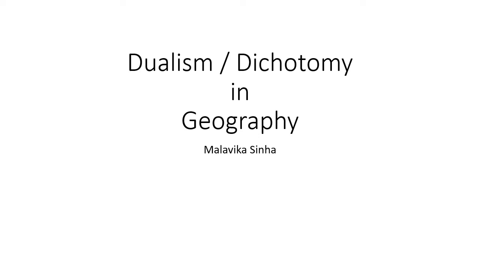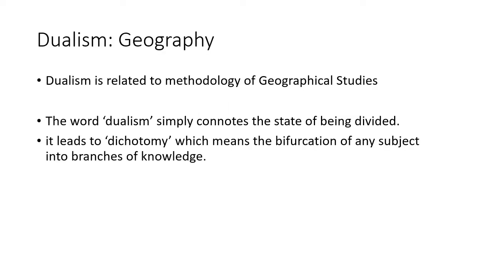The topic is dualism, or the dichotomy, in geography. The word dualism indicates dividing anything into two parts. Dualism is related to the methodology of the geographical study. It simply means the state of being divided. Dualism in geography is a conceptual contrast stance in the methodology, and it's purely related to the methodological approach in